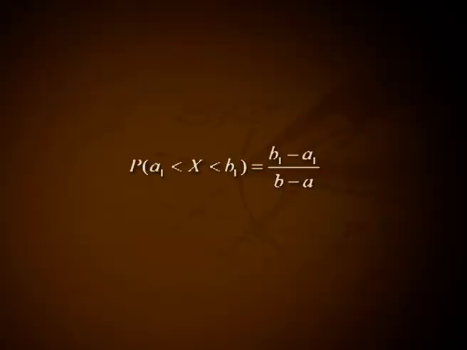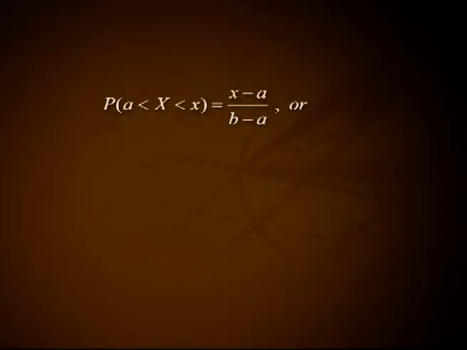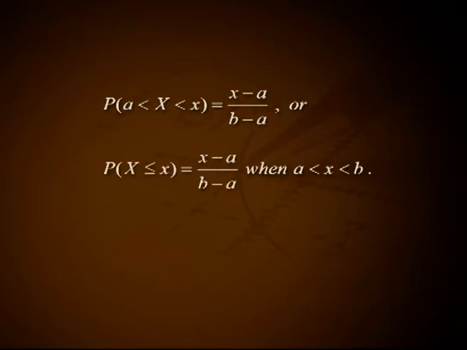Consider x following uniform distribution over AB. Let A1 B1 be a subinterval of AB. Then probability of A1 less than x less than B1 equals (B1 minus A1) divided by (B minus A). If AX is a subinterval of AB, then probability of A less than x less than small x equals (x minus A) divided by (B minus A), or probability of x less than or equal to small x equals (x minus A) divided by (B minus A), where A less than x less than B.